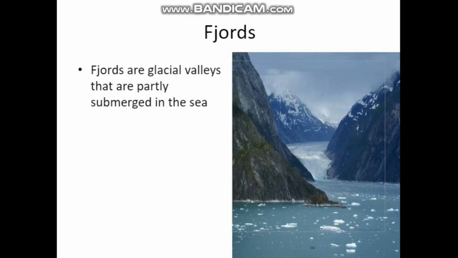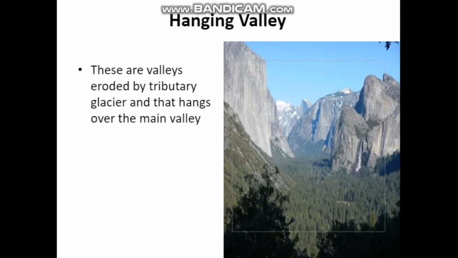Okay, under this hanging valley, fjords. Fjords are glacial valleys that are partly submerged in the sea. So please listen. Hanging valley we have learned, isn't it? What do you mean by this hanging valley? These are valleys eroded by tributary glaciers that hang over the main valley.